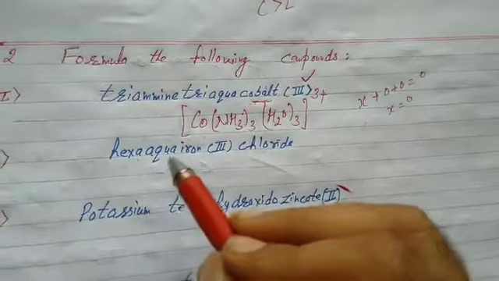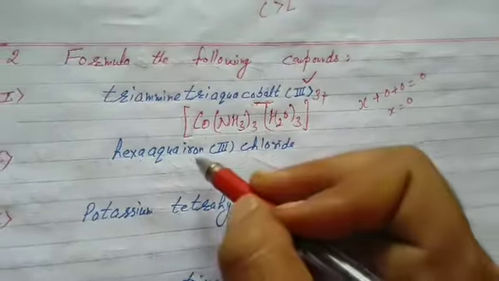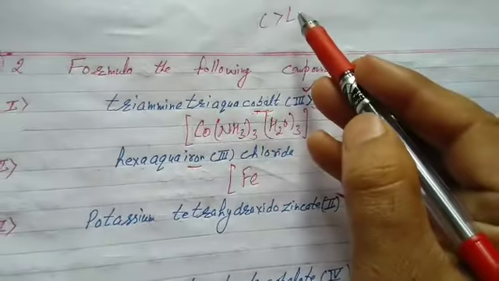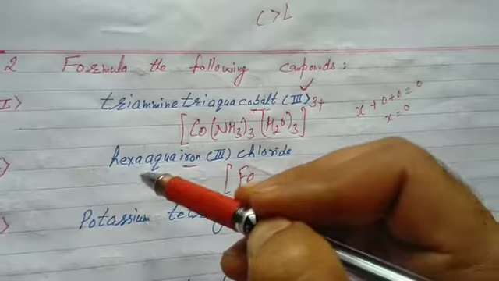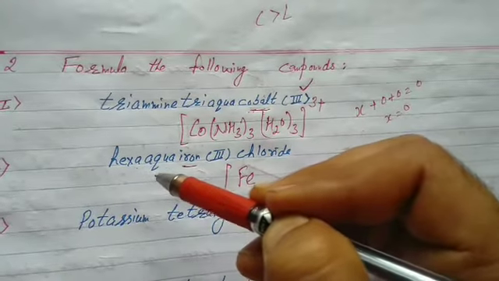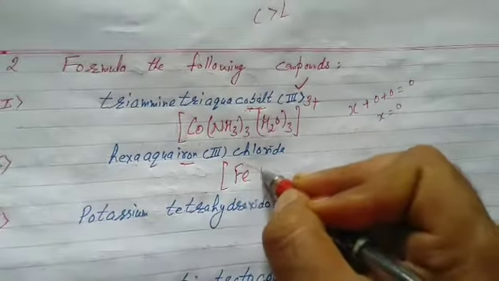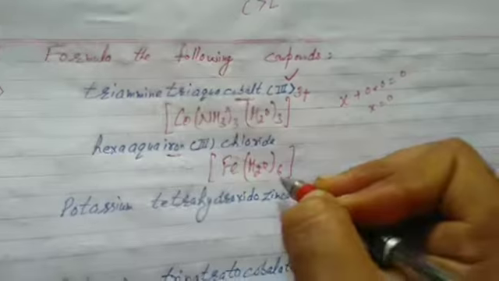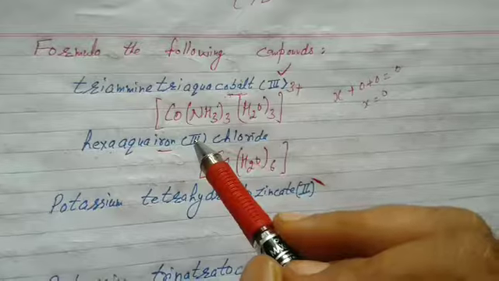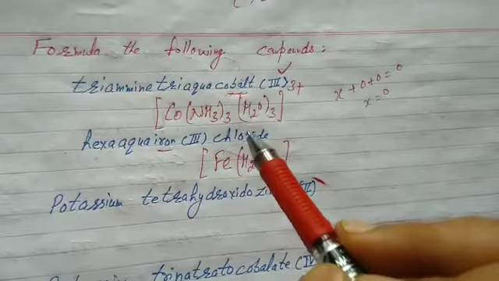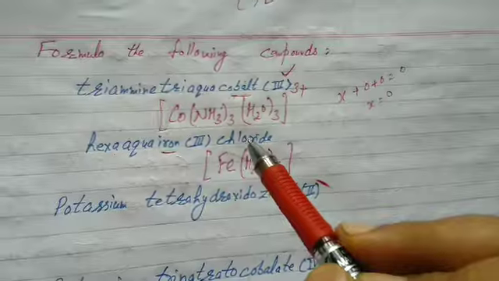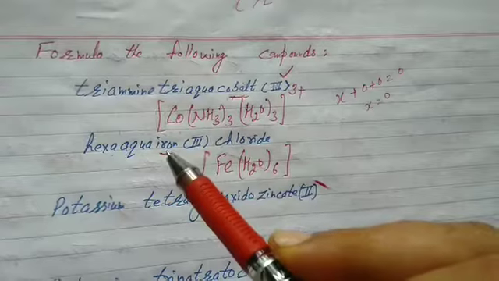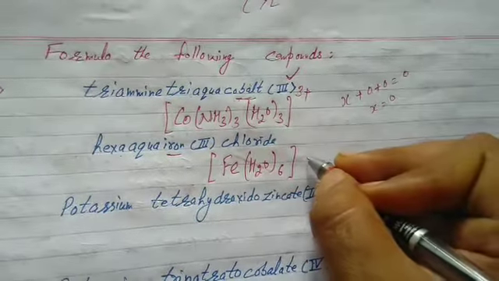After this, the second is hexaaqua iron 3 chloride. At first please detect the central metal ion. Immediately write a square bracket. Before the central metal ion, these are ligands. Hexaaqua. Ligands are mentioned, that is your coordination sphere. Students, if any species on the right of the metal is written in the name, it is the anion part. In a coordination complex, if anything after the central metal ion is shown in the name, it is the anion part. The anion part is chloride, Cl.